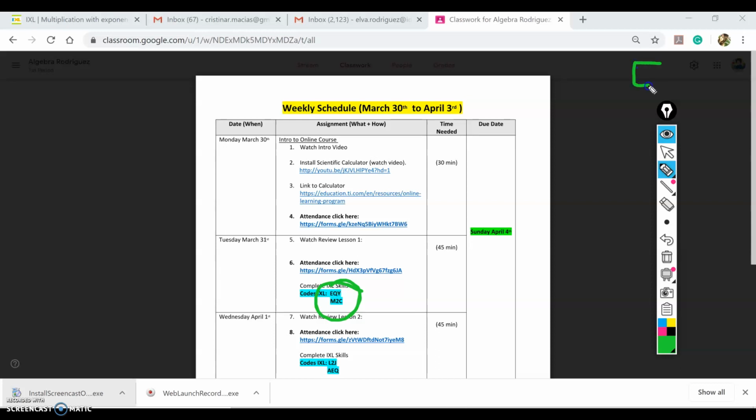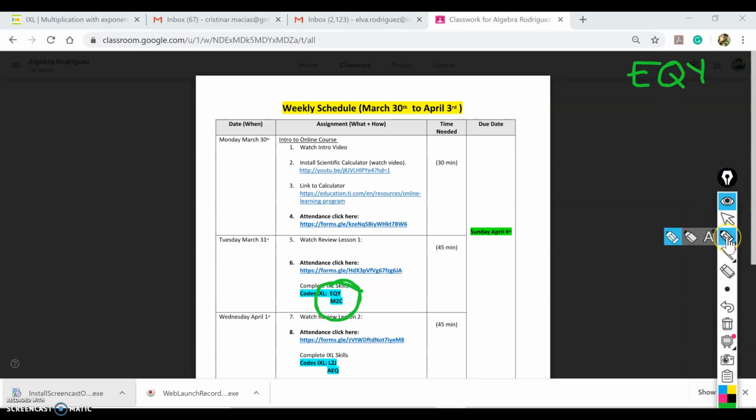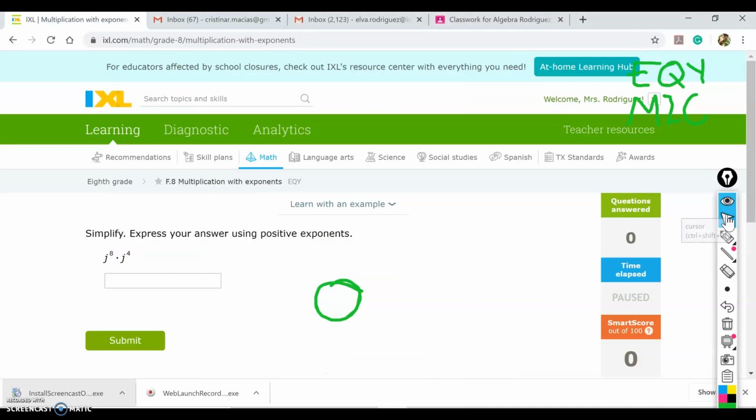So the skills are AQY, that's the first one. Now the second one is M2C. These are the two skills I will explain in this video. The next two skills I will explain in the next video. Now what I'm going to do is go to iExcel so I can complete those skills.